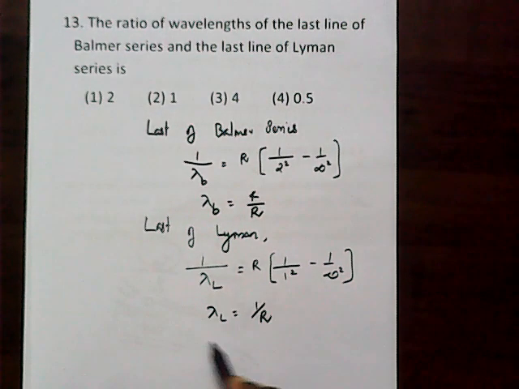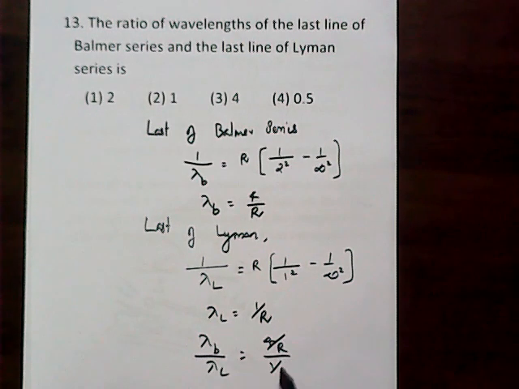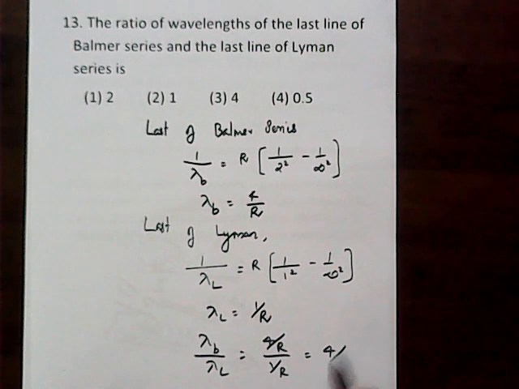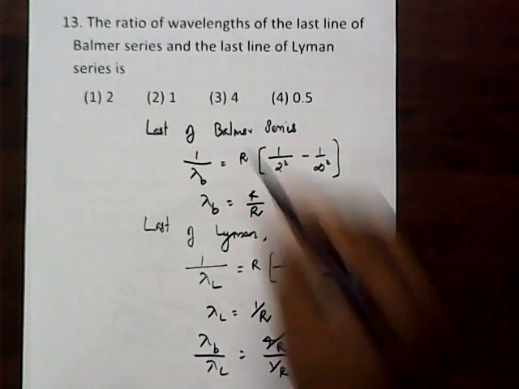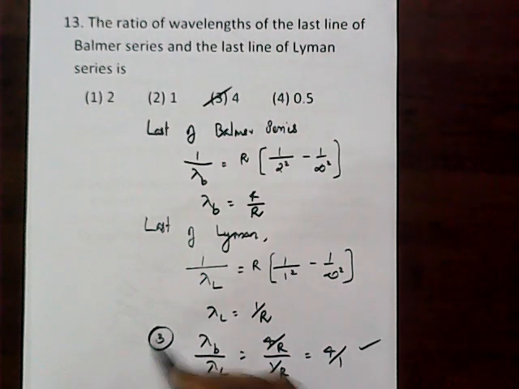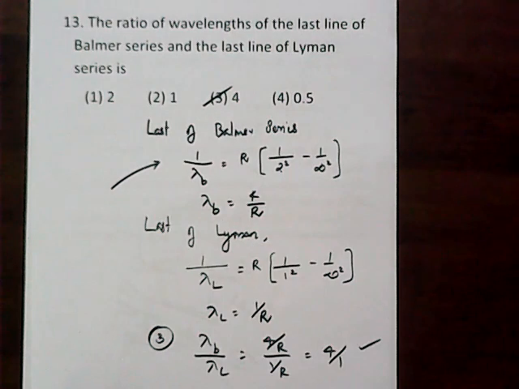But our aim is to find lambda B by lambda L. So 4 by R divided by 1 by R, that is equal to 4 by 1. So lambda B by lambda L is 4:1. So you get the answer as option 3. A good question, but it is so simple.